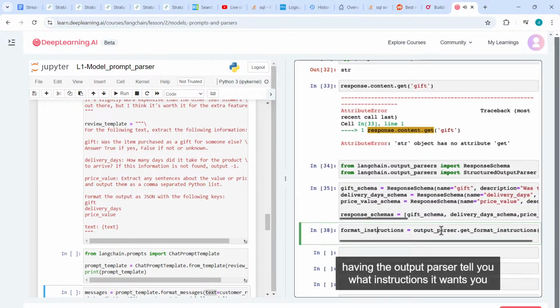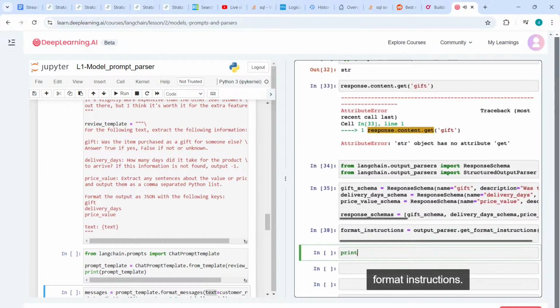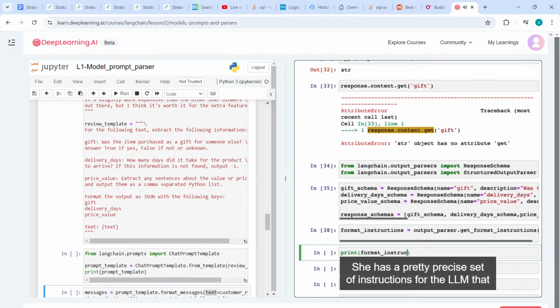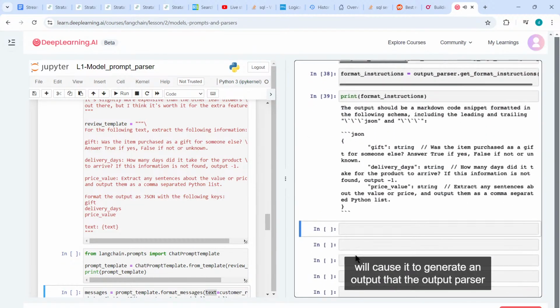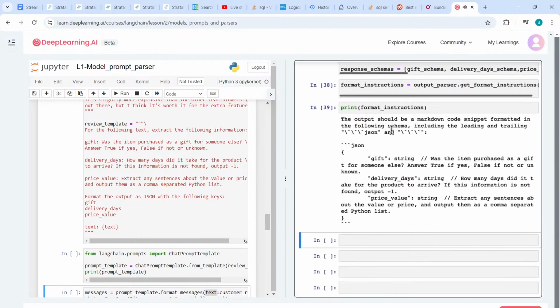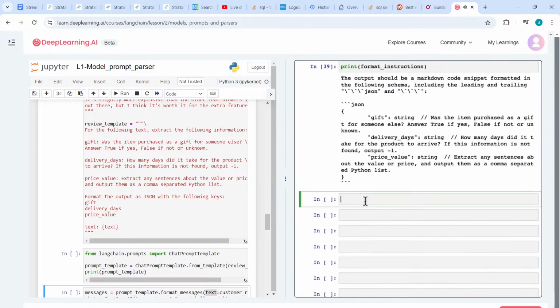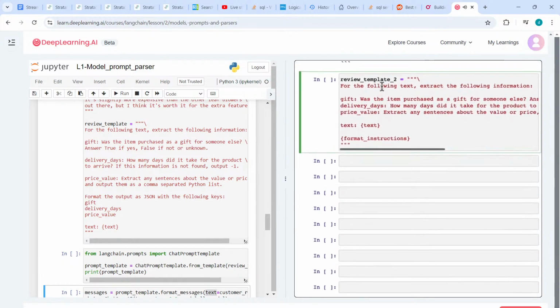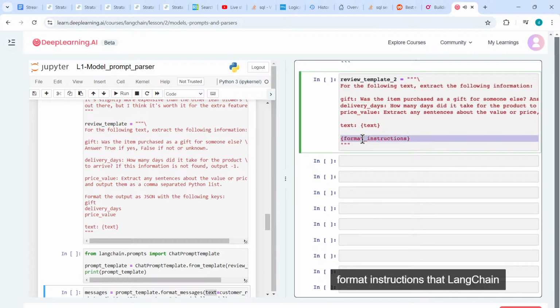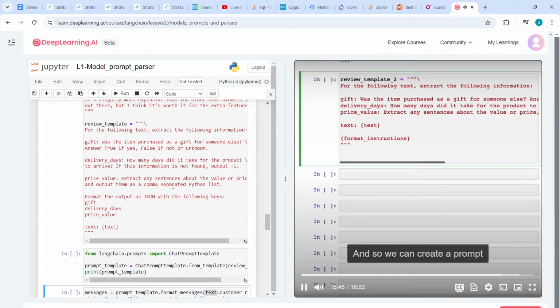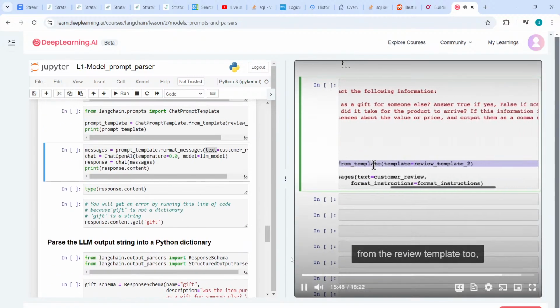by having the output parser tell you what instructions it wants you to send to the LLM. So if I were to print the format instructions, here's a pretty precise set of instructions for the LLM that will cause it to generate an output that the output parser can process. So here's a new review template, and the review template includes the format instructions that LangChain generated. And so we can create a prompt from the review template.